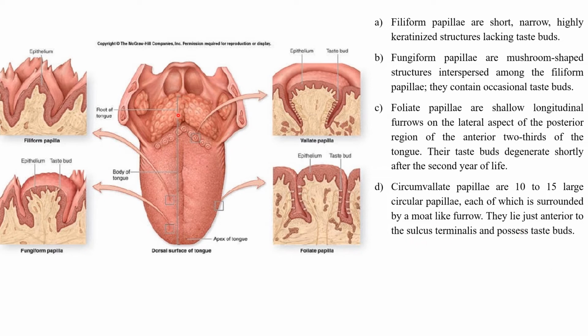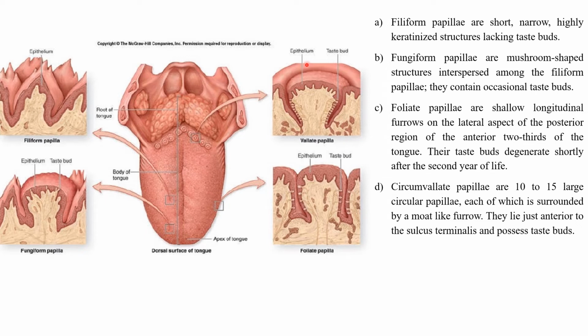So this is the sulcus terminalis, and just anterior to it we can see certain ring-like structures here. If you zoom in under the microscope, you can see these vallate or circumvallate papillae. These circumvallate papillae are surrounded by a moat-like structure.